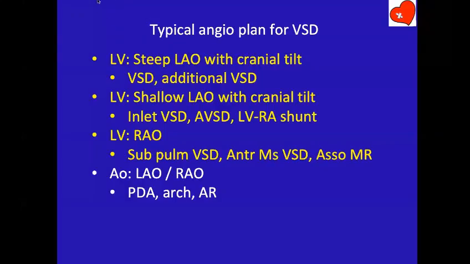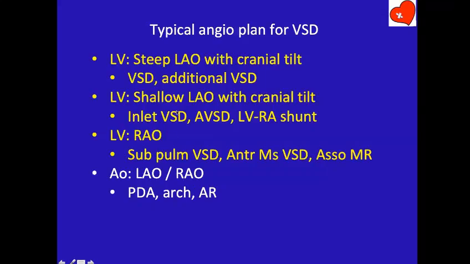If I'm suspecting a perimembranous VSD, I would like to do a steep LAO with cranial tilt, which will show me the perimembranous VSD. It will also show me muscular VSD. If I suspect inlet VSD, I will do a shallow LAO cranial. I would also do a RAO view to make sure there is no subpulmonic or anterior muscular VSD. It also gives me information about the mitral valve at the same time.